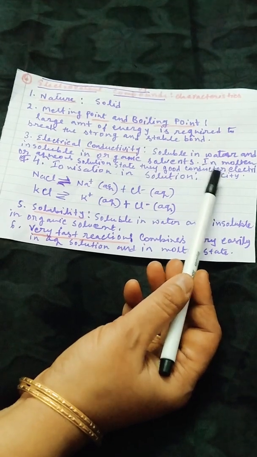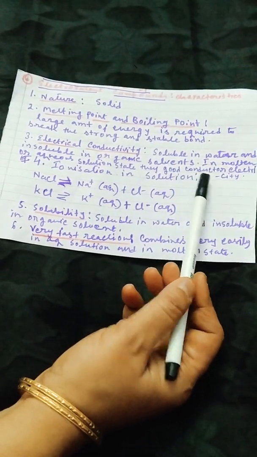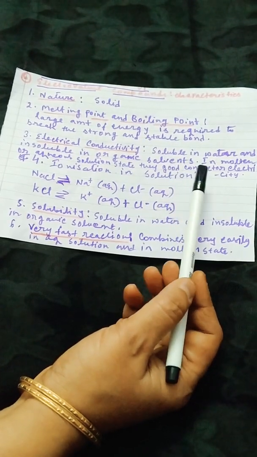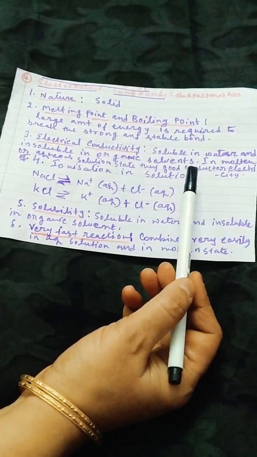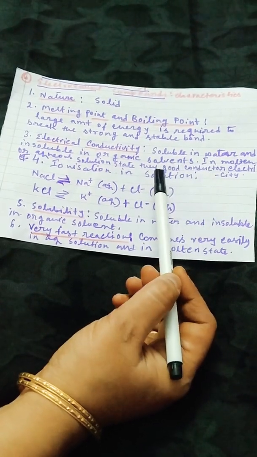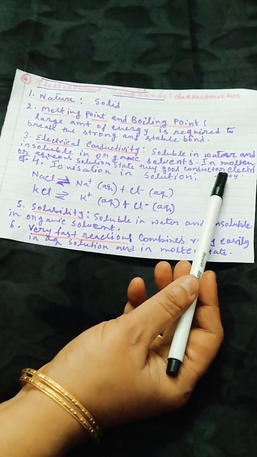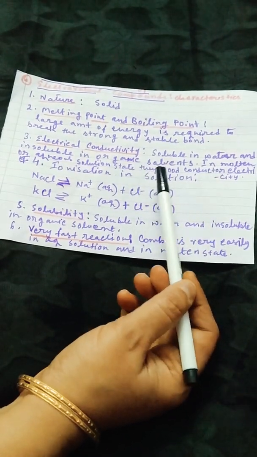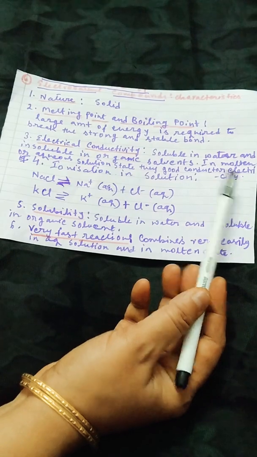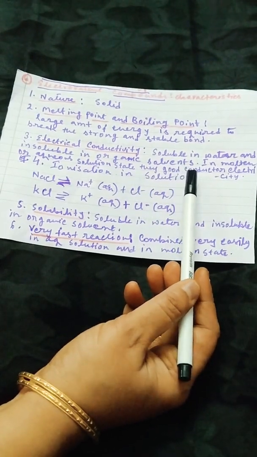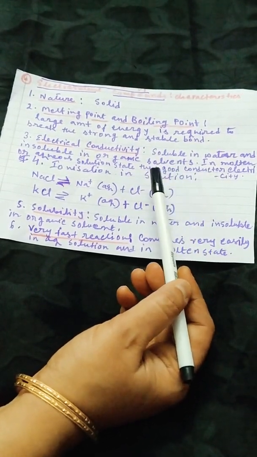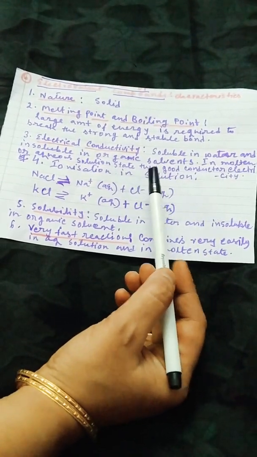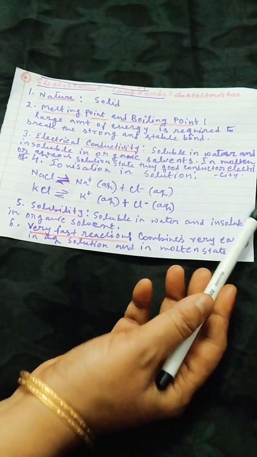Because in the molten state or aqueous solution, aqueous solution meaning the solution made by water, the positively charged ions and negatively charged ions, that means cations and anions, are present in very high amounts, and they are free and mobile, so they can carry electricity very easily. So the conductivity of the substance increases.